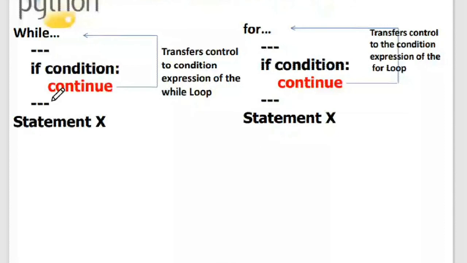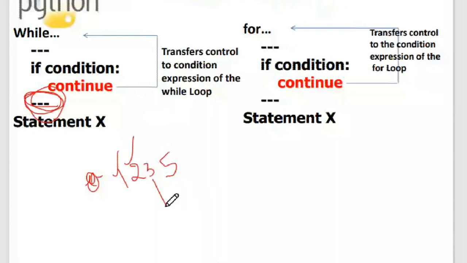Say that i is iterating from 1 to 5, and it has already iterated 2 times. Two iterations are over, and it is in the third iteration. In the third iteration, this condition has evaluated to be true.